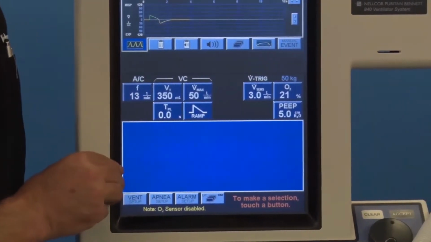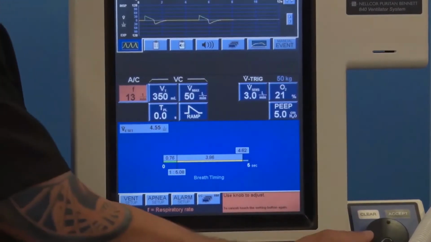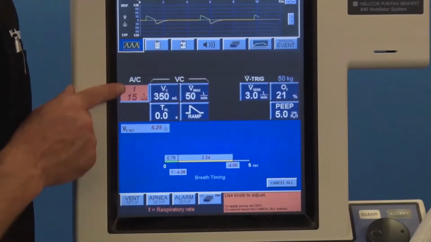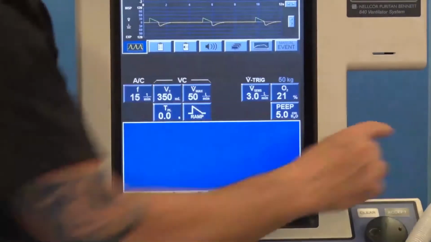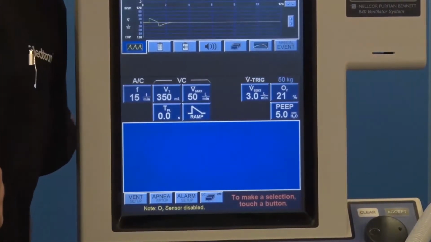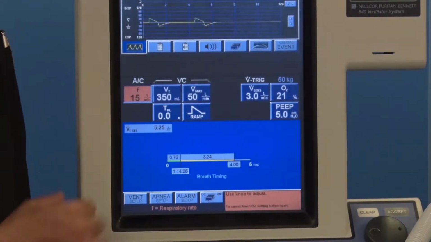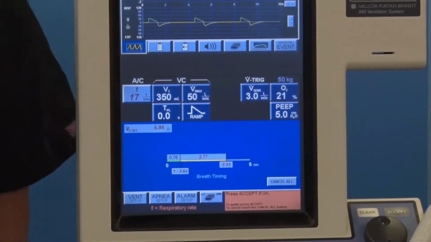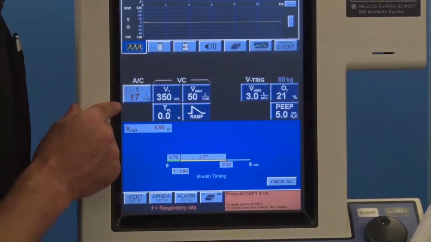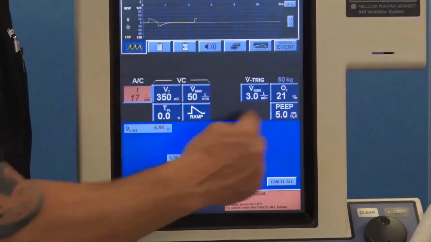I'll do that again. The current respiratory rate is 13. Tap it or touch. I increase it to 15, and I must hit accept. You've got to confirm the change, meaning you meant to do that. We do that as a precaution. Sometimes inadvertent things can happen, and you bump something and maybe tap it again, and that could have been an inadvertent respiratory rate change.